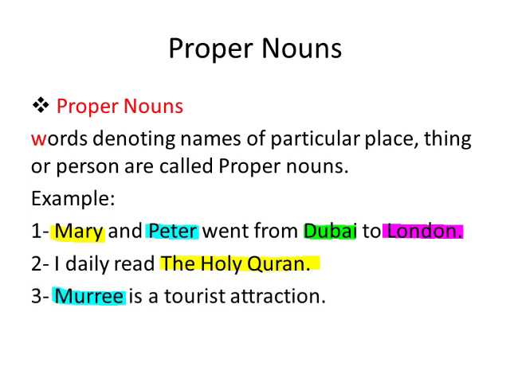Murree is a tourist attraction. Murree is the name of a city, but over here Murree is the name of a particular place. That's why it will be called a proper noun. So students, it's very easy to differentiate between proper nouns and common nouns.